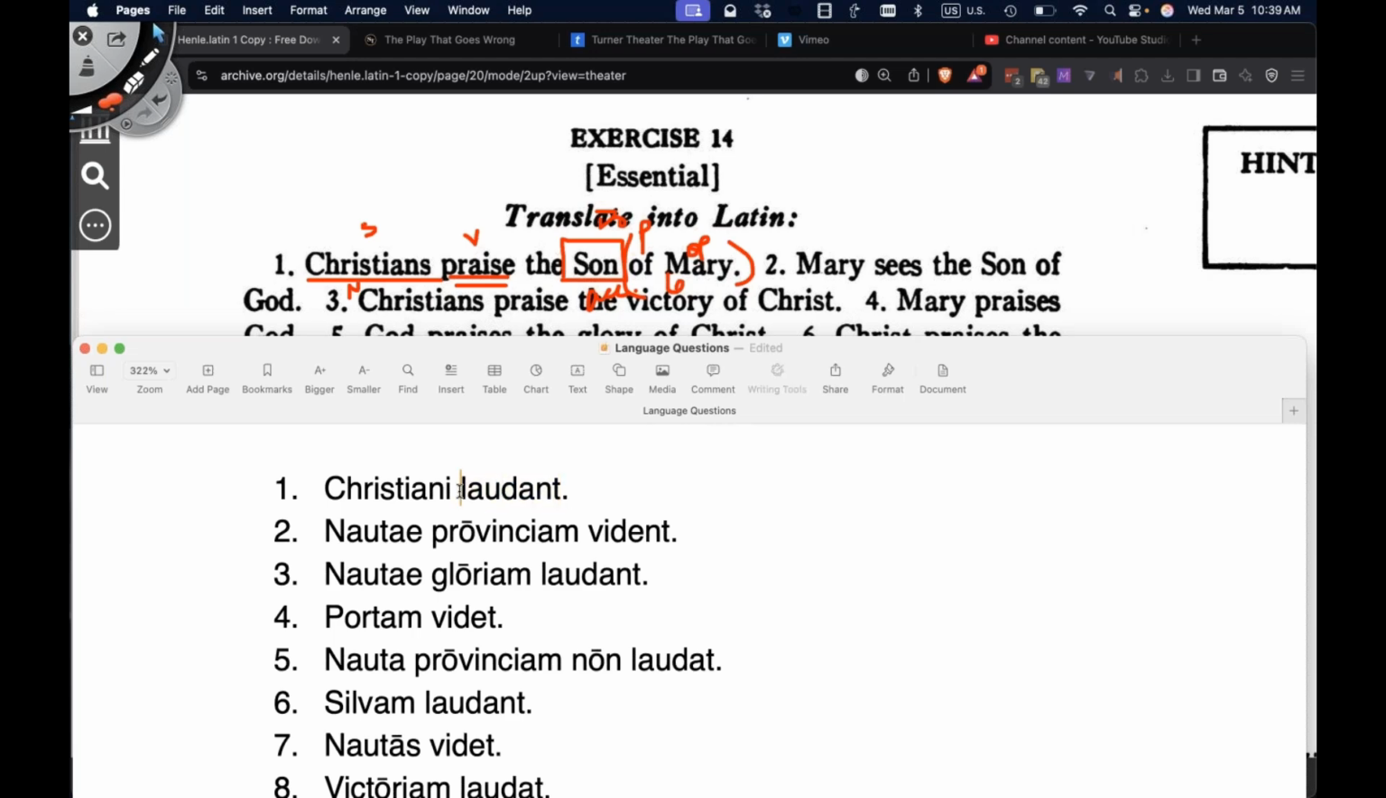So we'll put Son in here. They praise the Son. So we take the word filius and we change it to filium. And they praise the Son of Mary. We take Mary, Maria, and we change her to the genitive, Mariae. Christiani filium Mariae laudant. Might help to have the folder up.